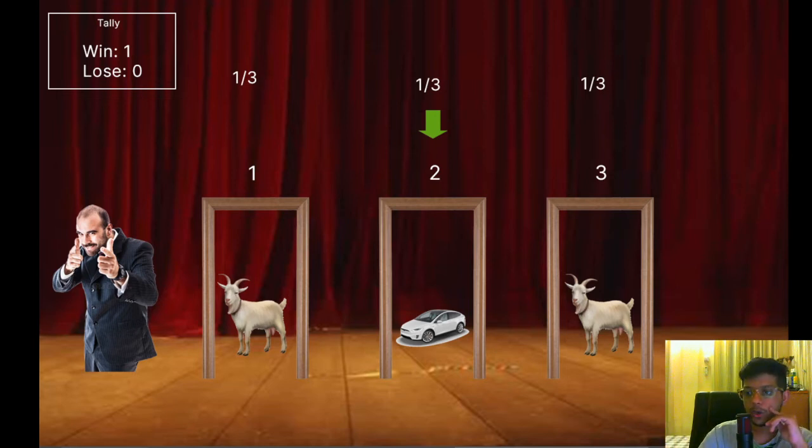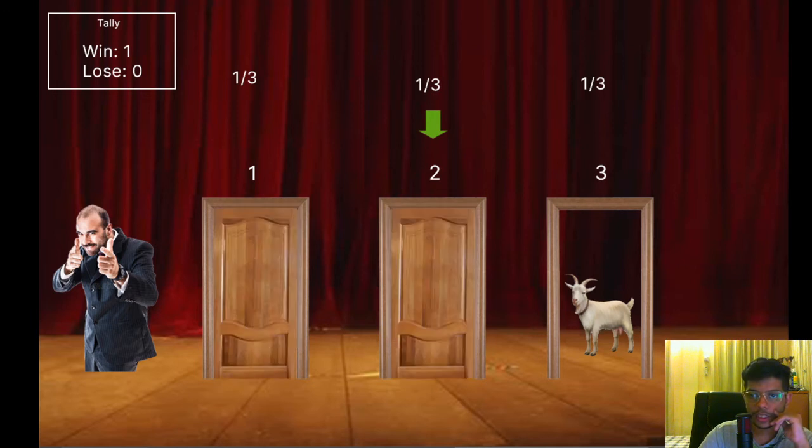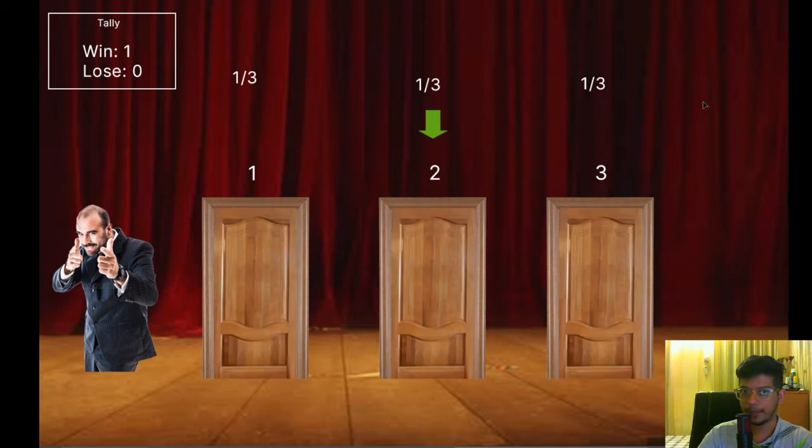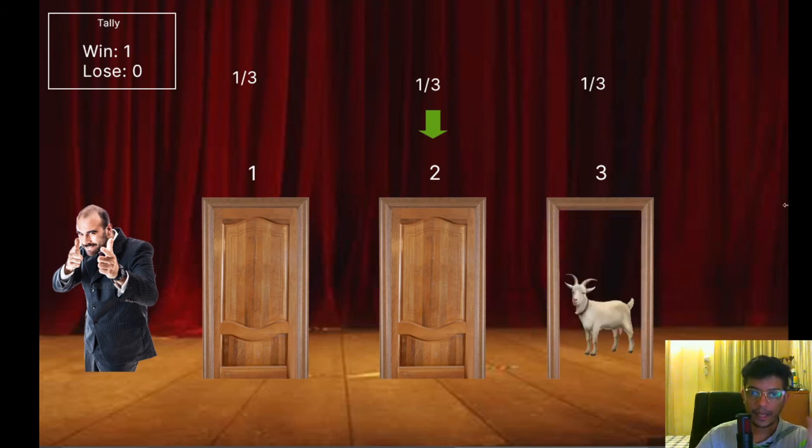Okay, so let's just start by picking door 2, right? Because when you start the game show, you don't know what is behind each of the doors, right? So let's start with door 2. You pick door 2, and then the host goes on to open door 3, and like what he did before in the previous simulation, he asks you the very same question, whether you would like to stick with door 2 or whether you would like to make a switch and move to door 1.